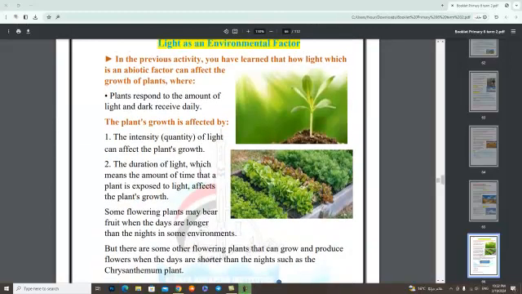In the previous activity you have learned how light, which is an abiotic factor, can affect the growth of plants, where plants respond to the amount of light and dark received daily. The intensity of light can affect the plant's growth. The duration of light, which means the amount of time that a plant is exposed to light, affects the plant's growth.